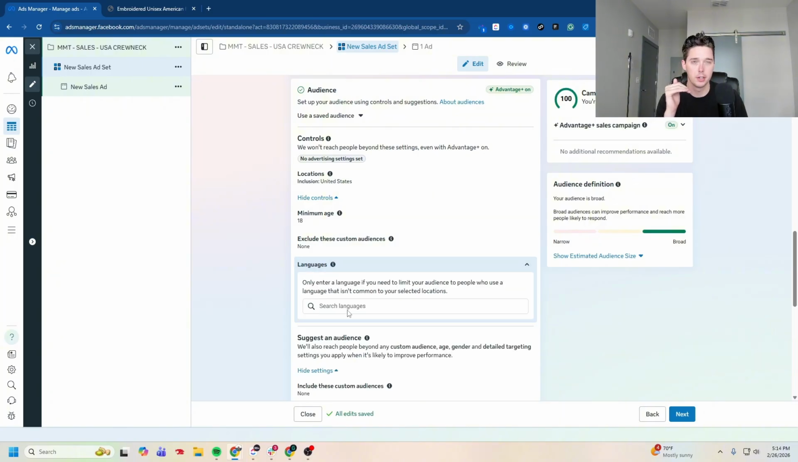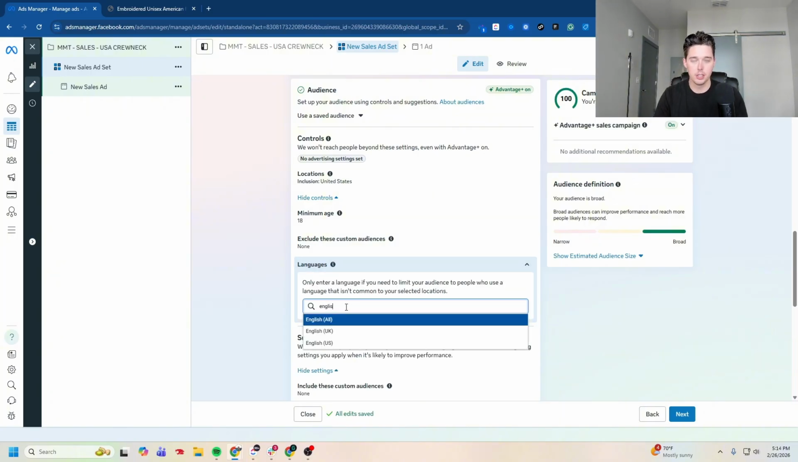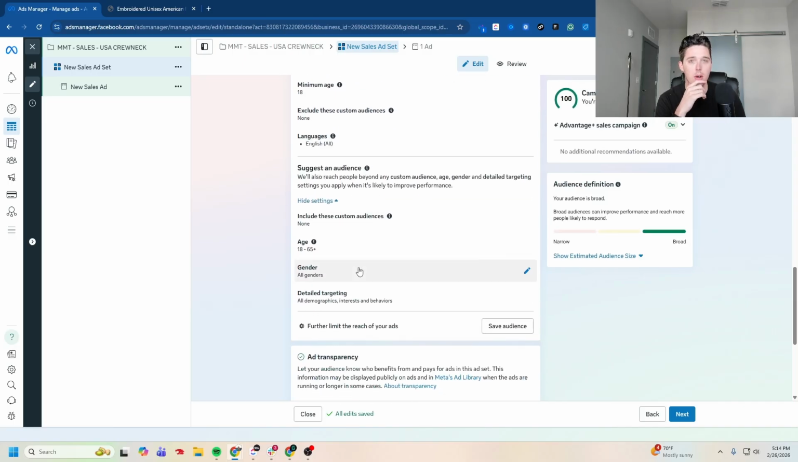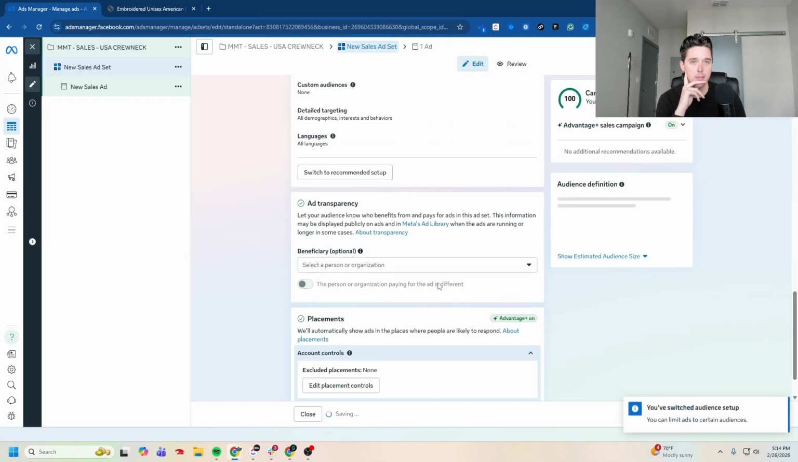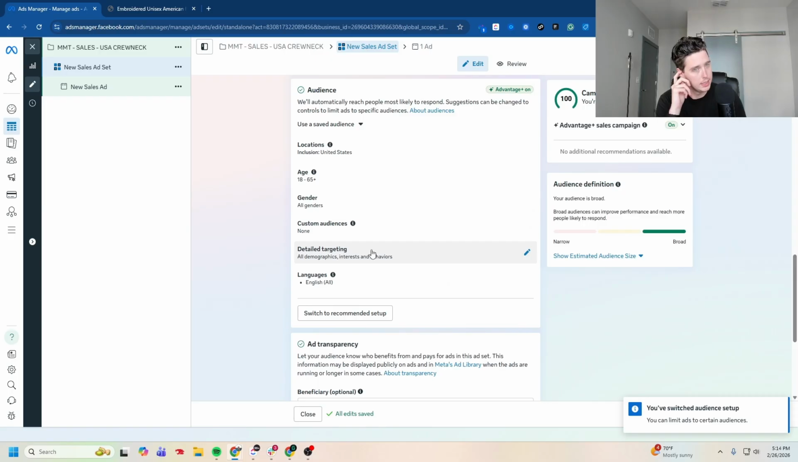So for this particular case, I do like to type in English, select all, and then I want to further limit the reach of my ads. Meta's gonna throw up a scary message here. Go ahead and click further limit. And then we're gonna go ahead and find a detailed targeting option.